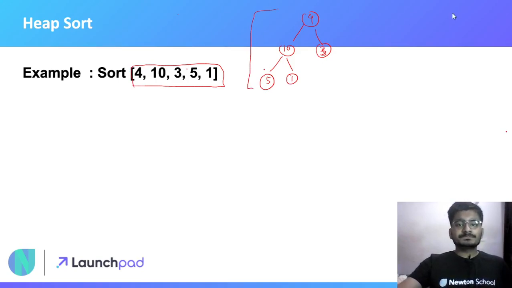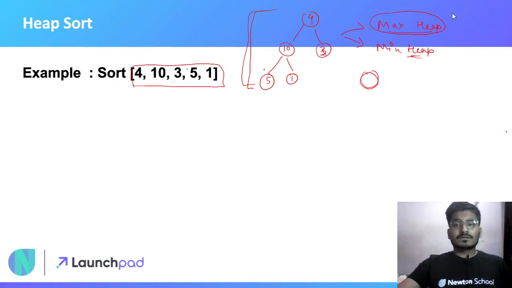Now, there are always two types of heap. One is the max heap, max binary heap you can say, and the second is the min heap. In this video we are going to learn everything using max heap. Now what is a max heap? It is one where we do some process over our heap so that every root element is greater than its two children.